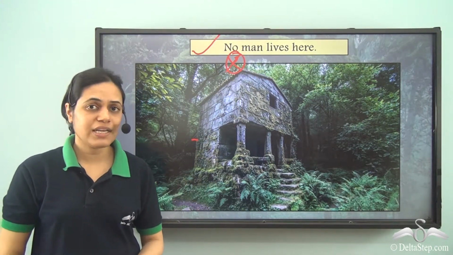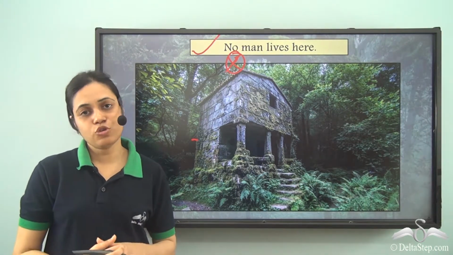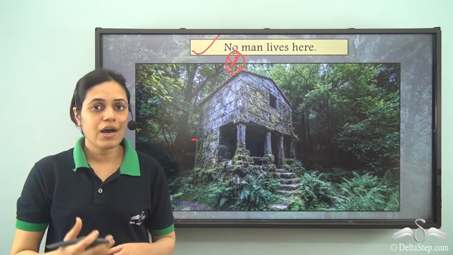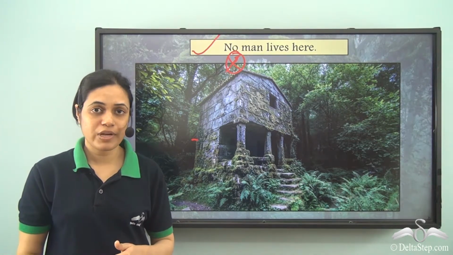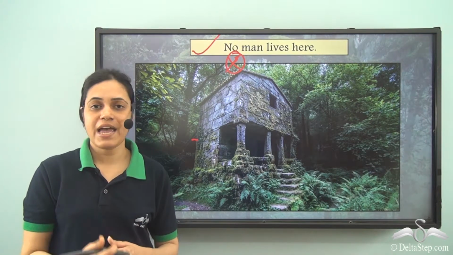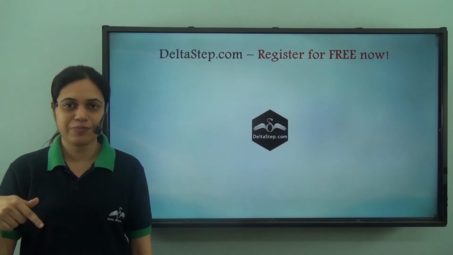So, it is not the case that whenever there is a yes or a no in a sentence, we need to use a comma. We use a comma only when yes or no are used as answers to the question and are used for emphasizing.